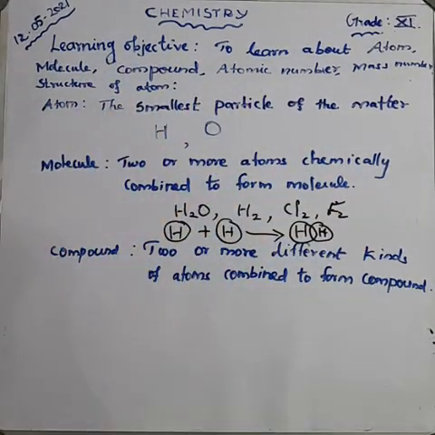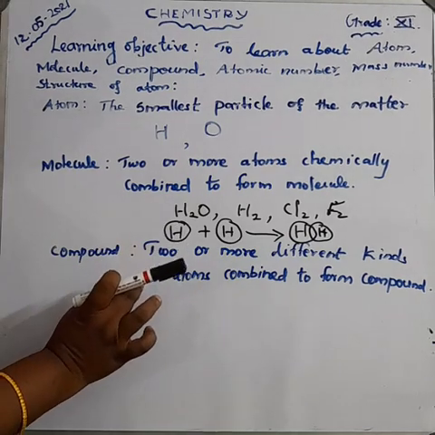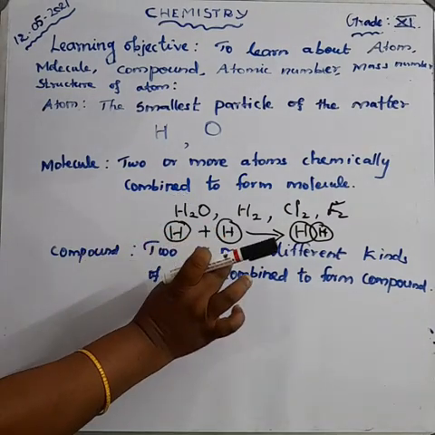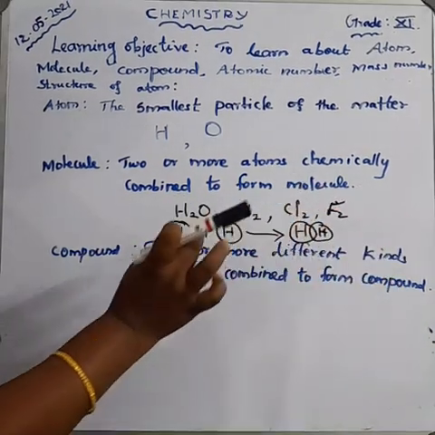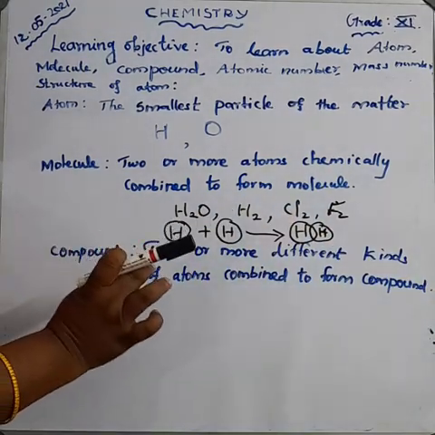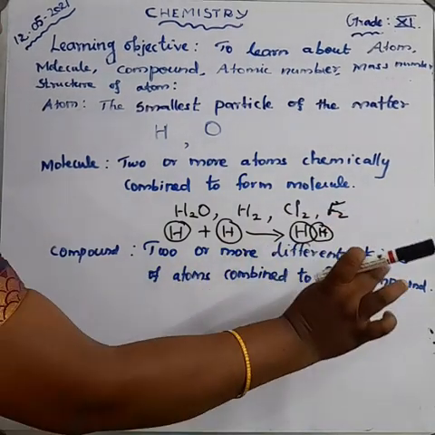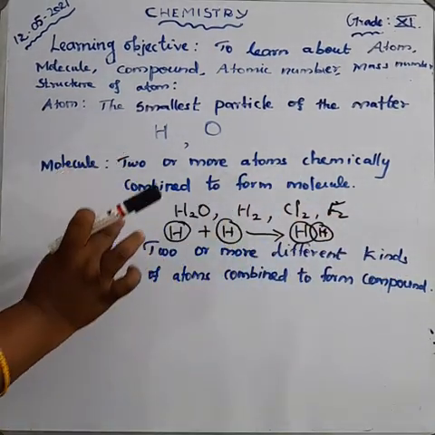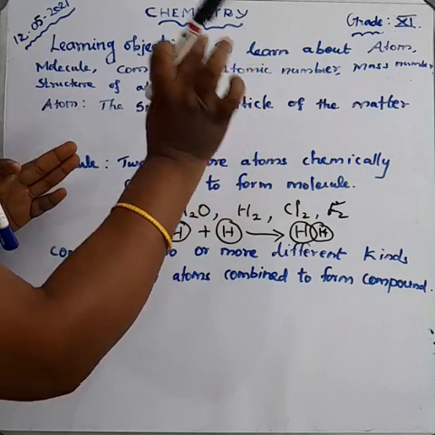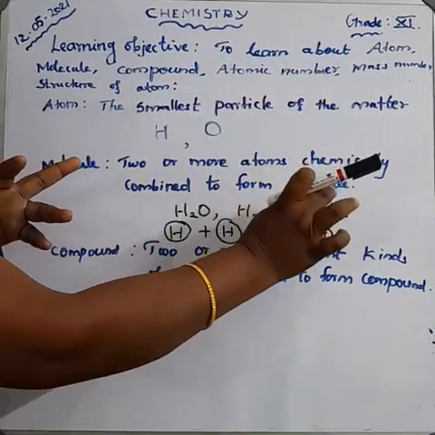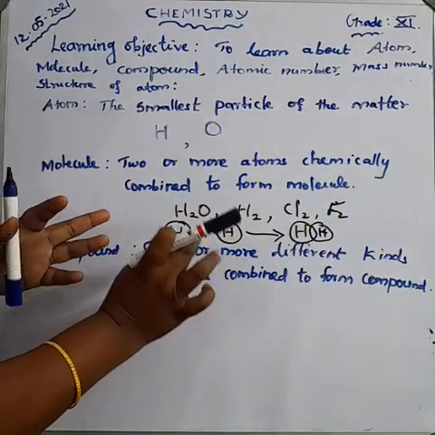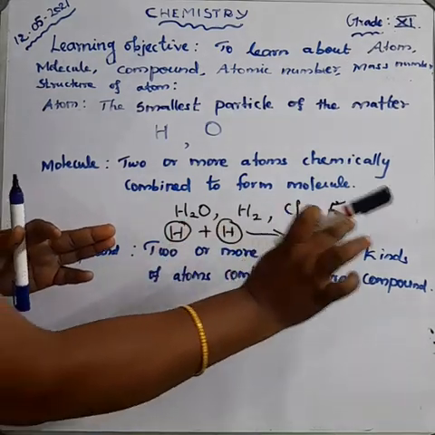And then what do you mean by compound? Two or more different kinds of atoms combined to form a compound. So what is the difference between molecule and compound? Molecule means two or more different or same kind of atoms combined to form a molecule, but compound means two or more different kinds of atoms combined to form a compound.